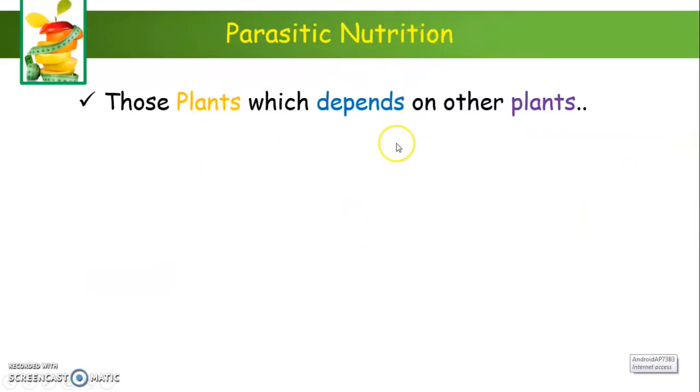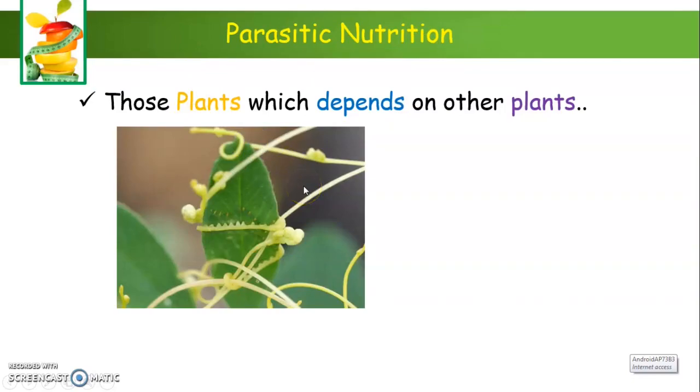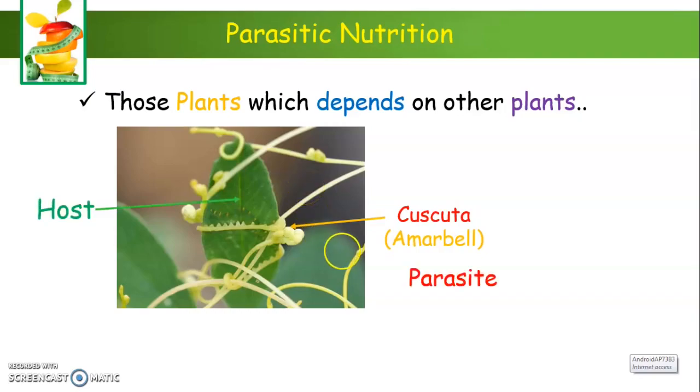Parasitic nutrition. Some plants like Cuscuta, also known as amarbel, grow over other plants and obtain nutrients from them. Such plants are called parasites. Parasites are plants which depend on other plants. They don't prepare their own food.